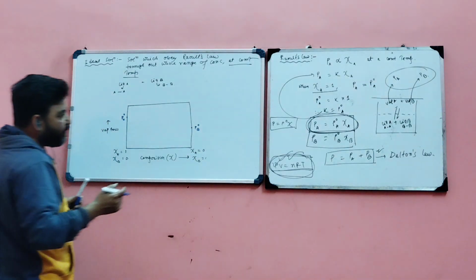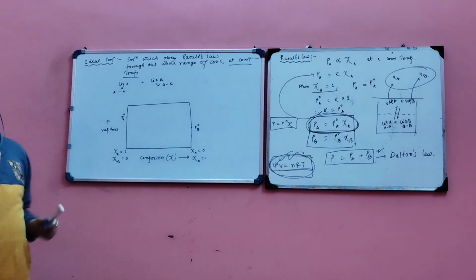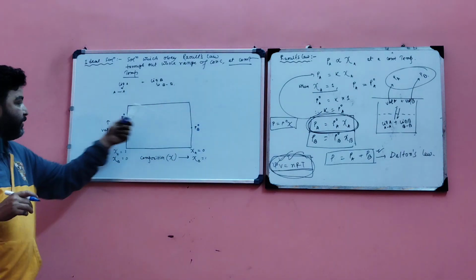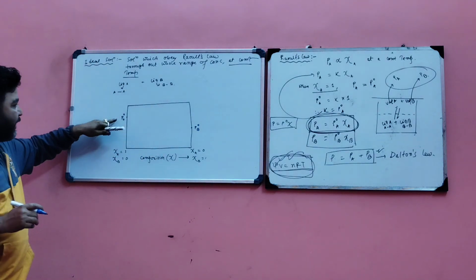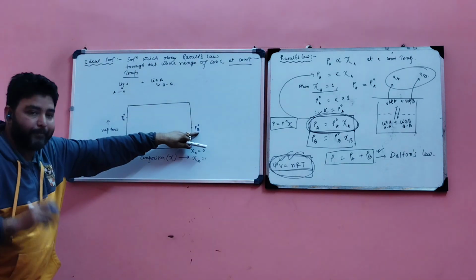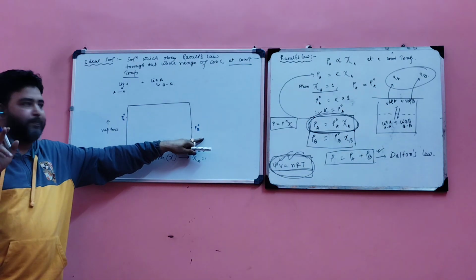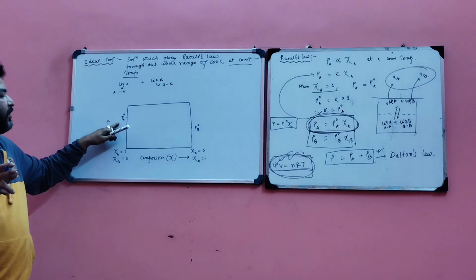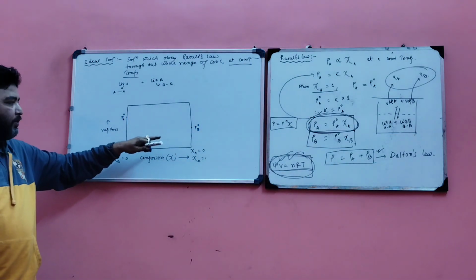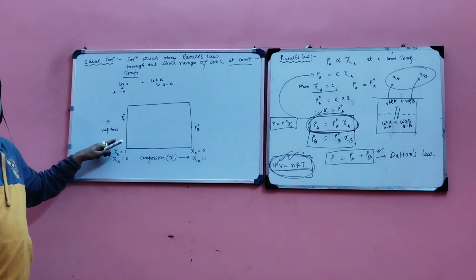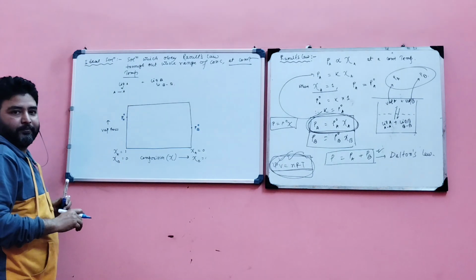Right now, so many questions can arise in your brain. Sir, why do you consider P naught A higher than P naught B? Why not, sir, P naught B higher than P naught A? Why not P naught A equal to P naught B? So follow, here you consider P naught A greater than P naught B, meaning A is more volatile than B. That's why at a particular temperature, the vapor pressure of pure liquid A is higher than that of B. I consider that. You can consider the reverse, no problem. You can consider B higher than A. But sir, P naught A and P naught B cannot be equal.